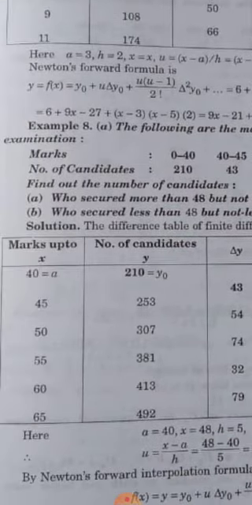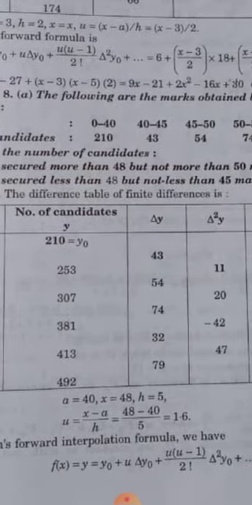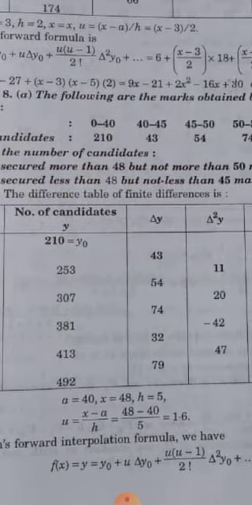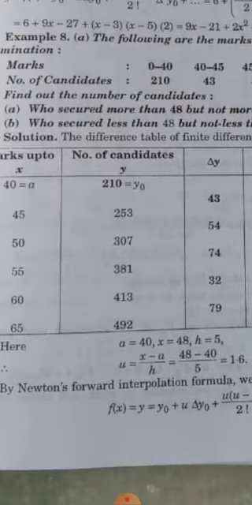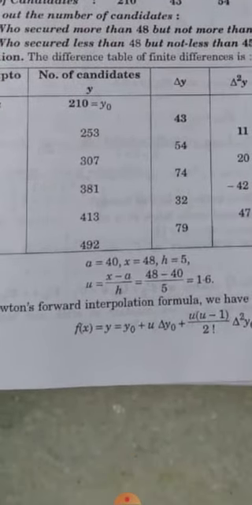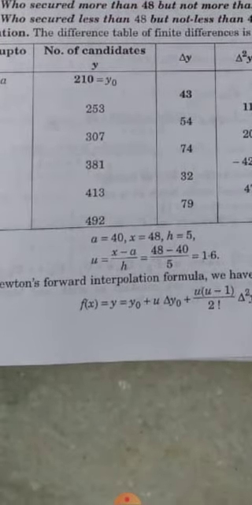So first of all, the difference table will be given here, and find all delta y, delta 2y, delta 3y, delta 4y, delta 5y, similar to the above example, and putting the value of a will be 40, x is equal to 48, h is equal to 5.